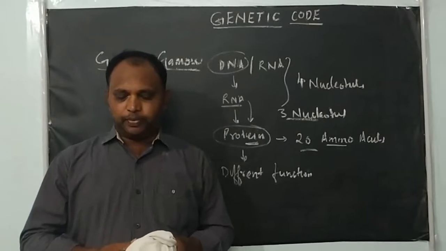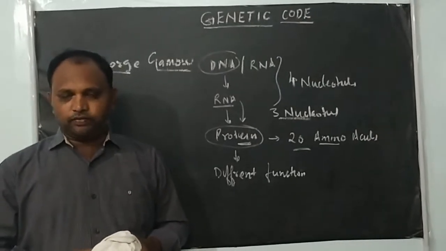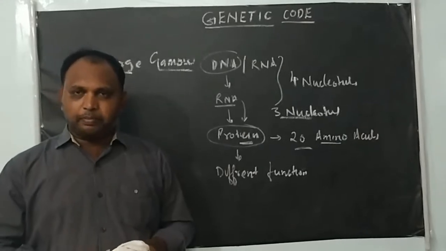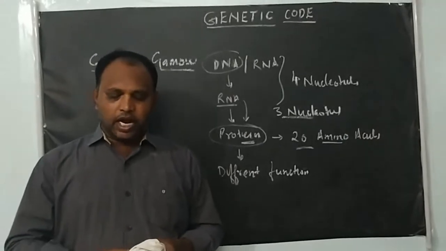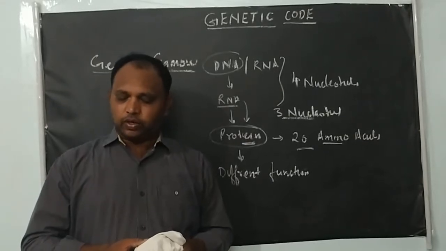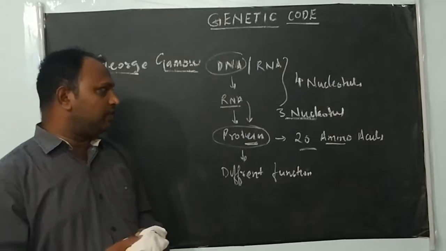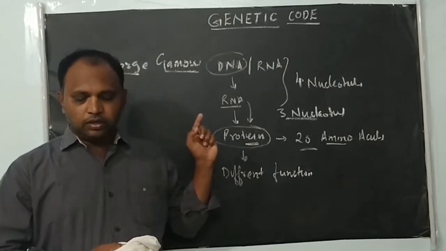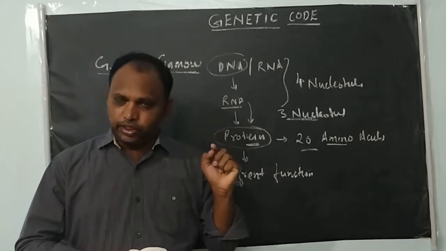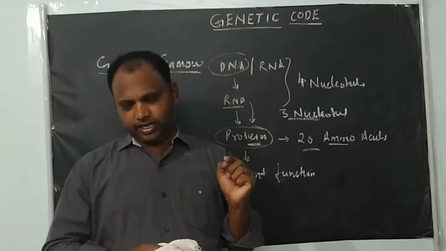Finally he suggested that the codon for every amino acid may be made up of 3 nucleotides, and with permutation and combination we will get a total of 64 codons. Are you clear with this? George Gamow coined the term genetic code, and he proposed the genetic code dictionary.